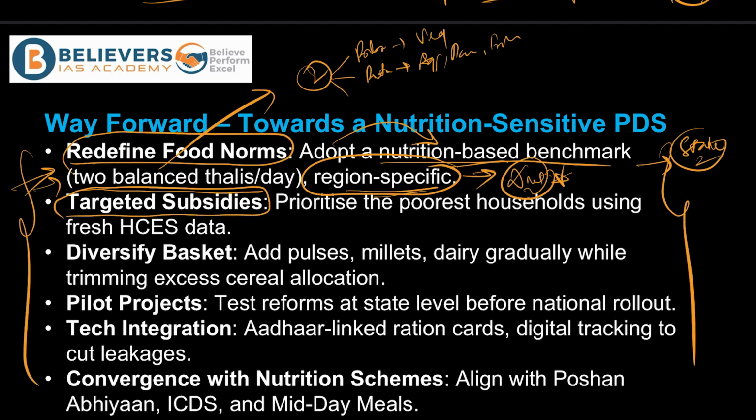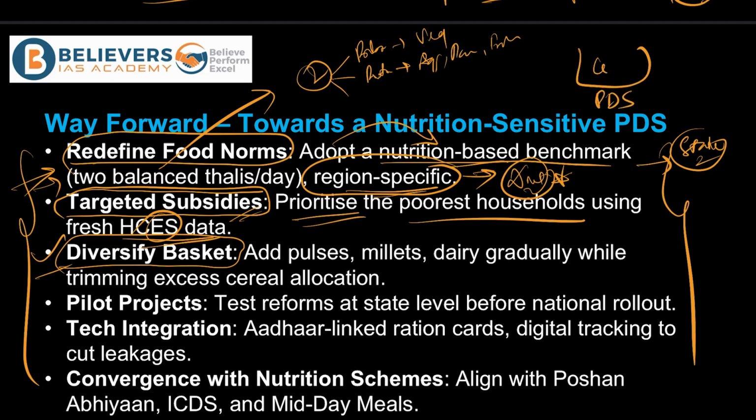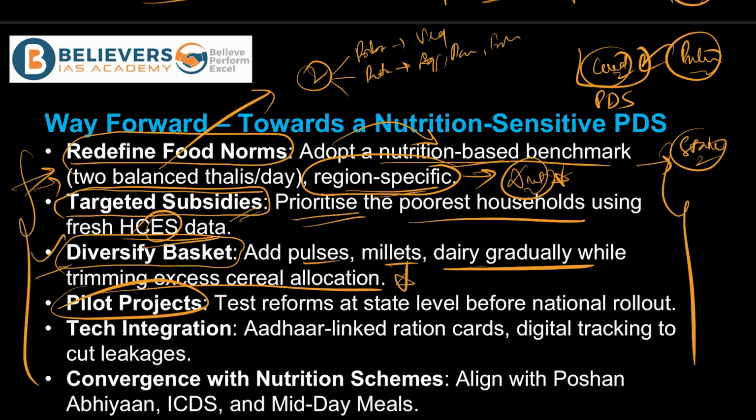And then talking about the subsidies, they have to be more targeted, and prioritized to the poorest households, using the recent household consumption and expenditure survey data. And then talking about the basket, it has to be diversified. The basket of the PDS now, which is mostly concentrated on cereal, has to be diversified by having more pulses, millets, dairy gradually, while trimming excess cereal allocation. Then, as we discussed, pilot projects: test reforms at state level before the national rollout.